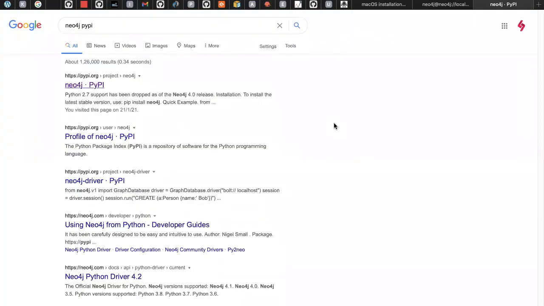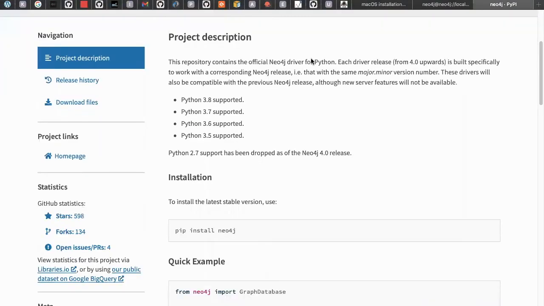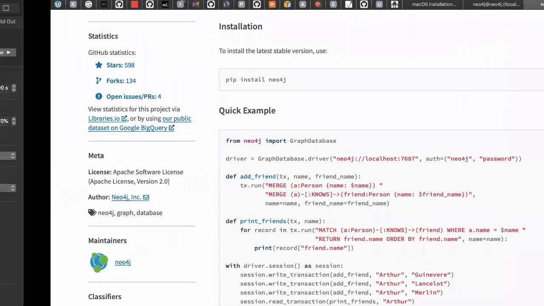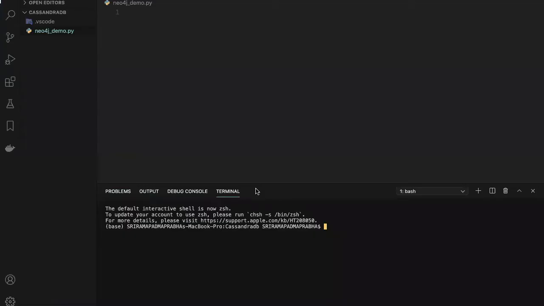Now, download the Neo4j Python driver if you want to work on it, and just go to the terminal. So far you have been working from the user interface, especially at the browser level, from the database itself. But as a programmer, if you want to work on it, we can first install the Neo4j driver in your local.